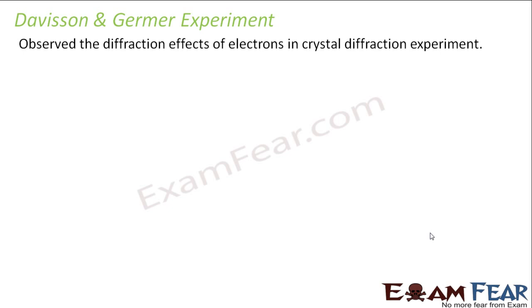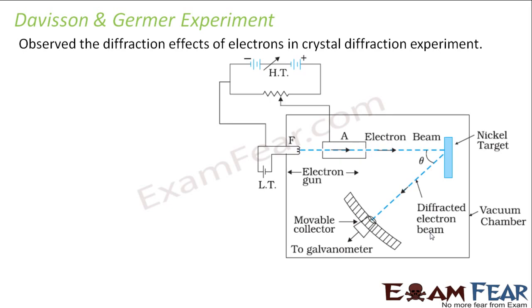I told you some time back, right, that if you want to observe the wave nature of an electron, you can observe it in crystal diffraction experiments, because the wavelength associated with an electron is approximately of the order of the spacing between atomic crystals. So Davisson and Germer actually performed this experiment and they could actually observe the phenomenon of diffraction by electrons. Sounds interesting, right? So first let us look at the experimental setup which they used.